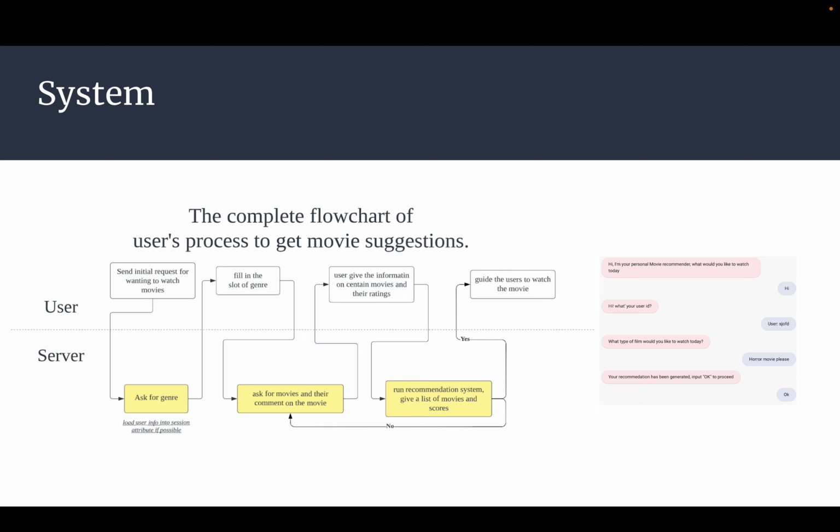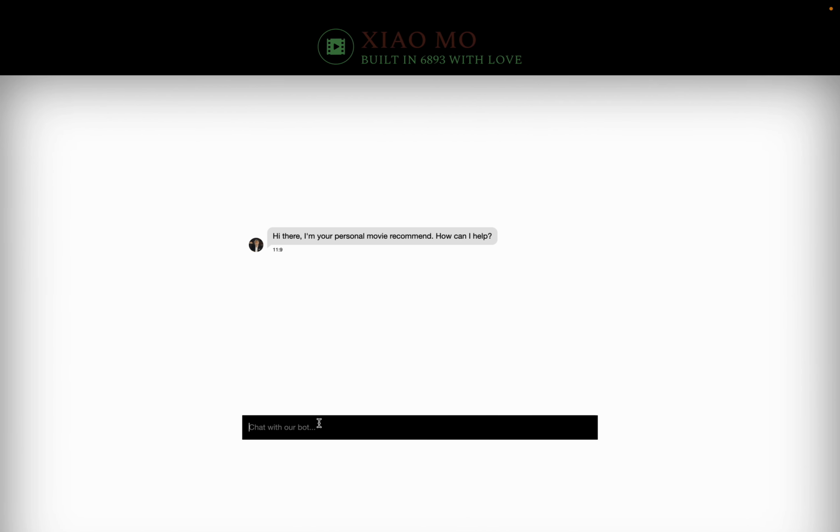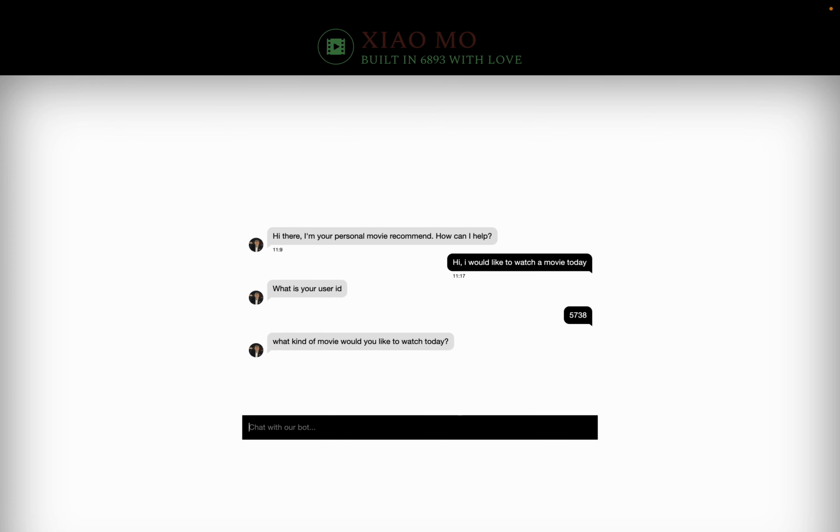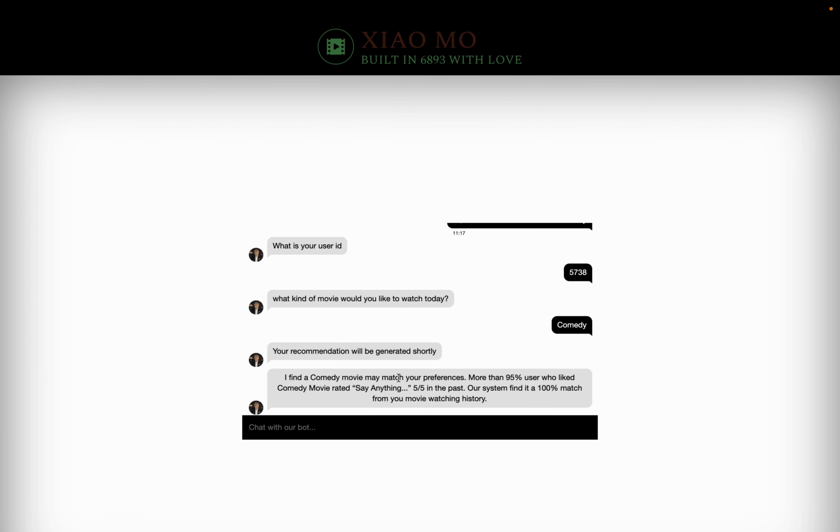The interaction logic between our dialogue robot and the user is as follows. It basically collects slots and sends them to our recommendation model seamlessly. Here is a small demo of our project. And it gives out the recommendation from the recommendation system.